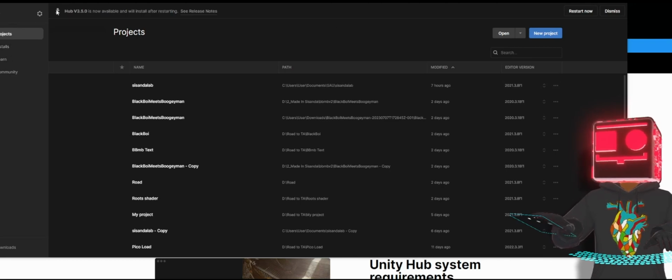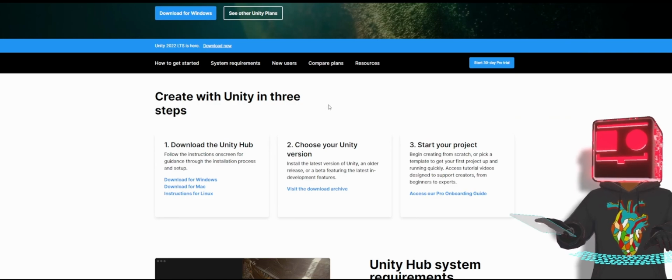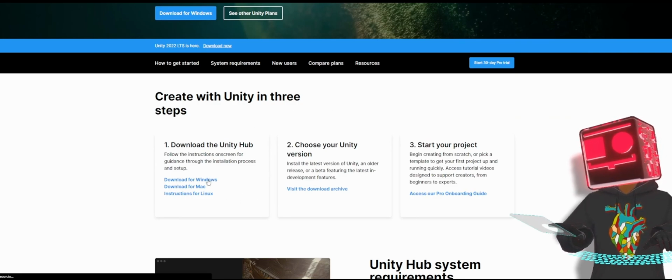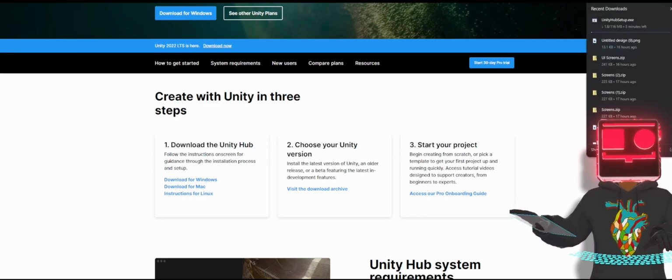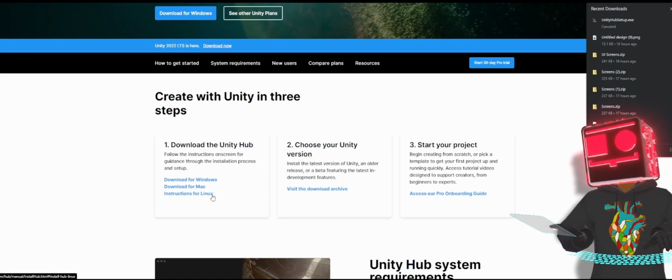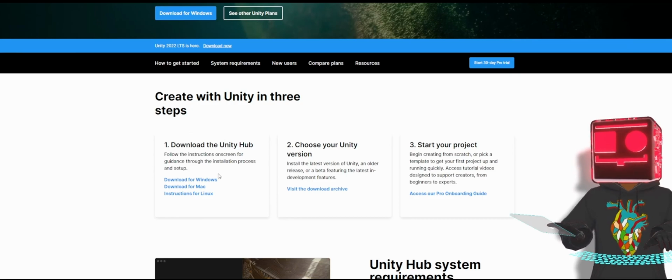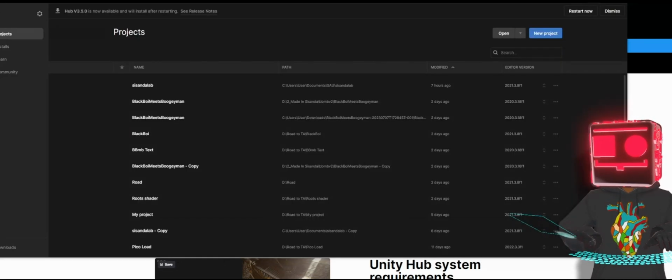Once you download Unity Hub, which is not really a big size, I said less than 10 megabytes, it's actually less than 200 megabytes. You can choose which one you want to download. You can download Unity Hub onto your PC, either a Mac, a Windows PC, or a Linux. The instruction there for Linux, I haven't worked on Linux, guys. So once you have downloaded this, then we have to come to the Unity Hub.